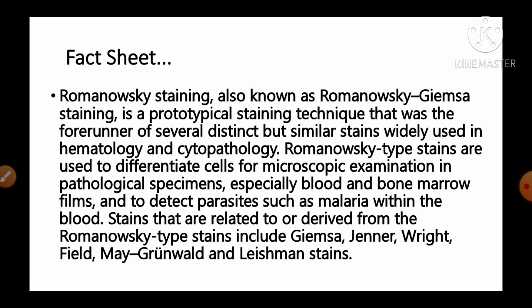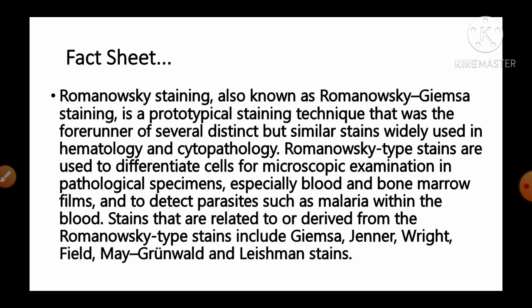Romanovsky type stains are used to differentiate cells for microscopic examination in pathological specimens, especially blood and bone marrow films, and to detect parasites such as malaria within the blood. Stains that are related to or derived from the Romanovsky type stain includes Giemsa stain, Jenner stain, Wright stain, Field stain, May Grunwald stain, and Leishman stain. So all of these are the versions of the Romanovsky stain.